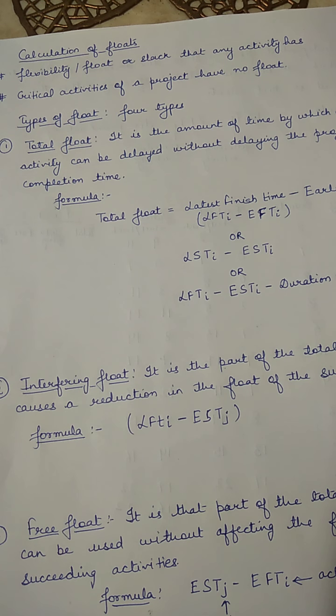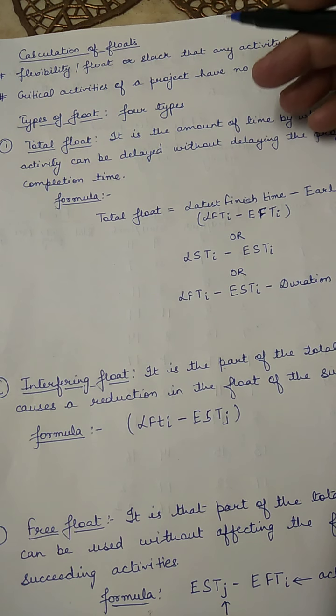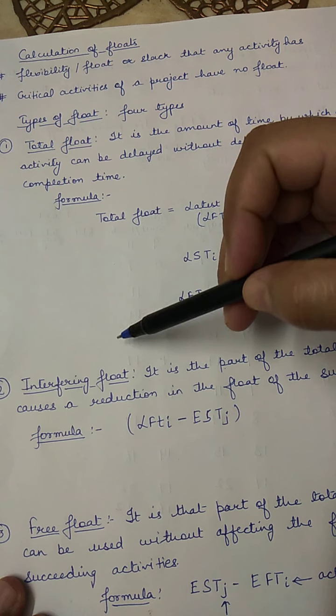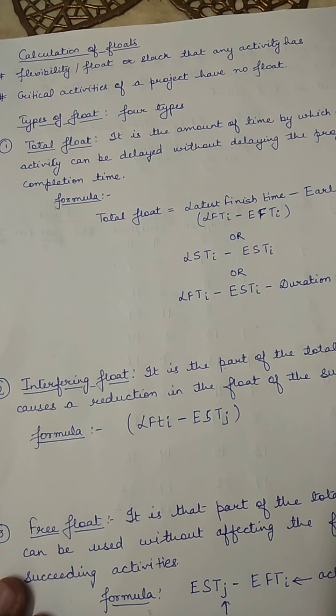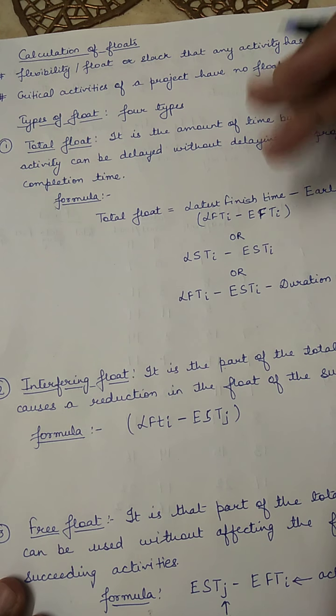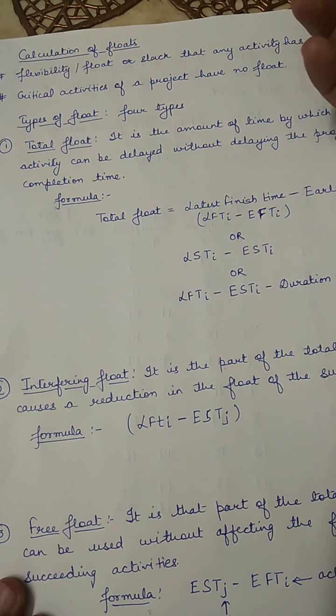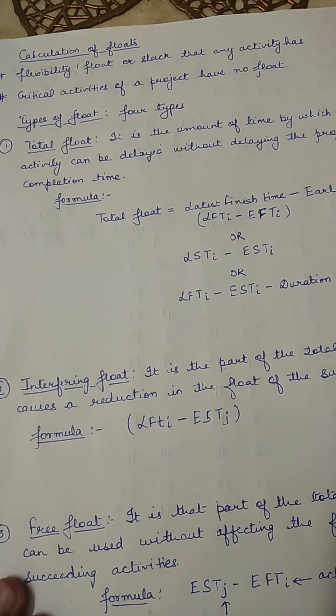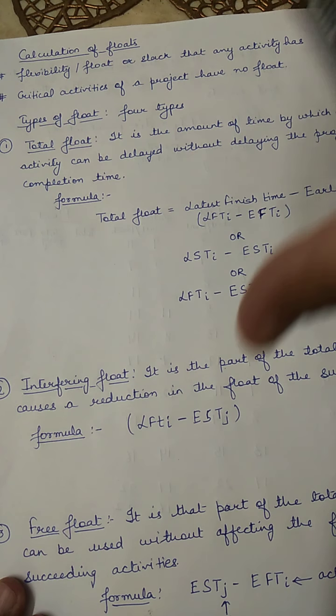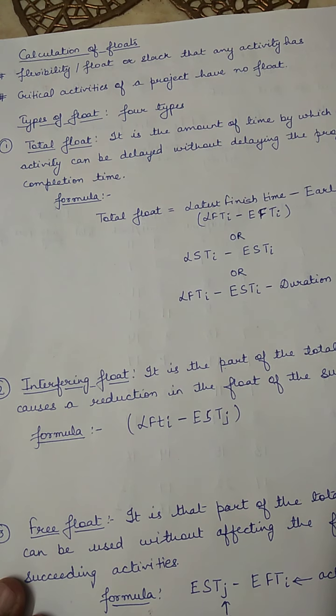Why do we need to calculate float? Because the critical activities cannot be delayed. So sometimes if it seems that the project may be delayed because of unavailability of some raw material or labor or any other resources, those resources can be taken from the non-critical activities.